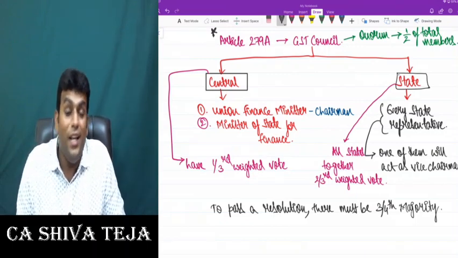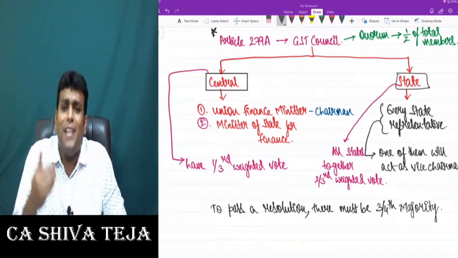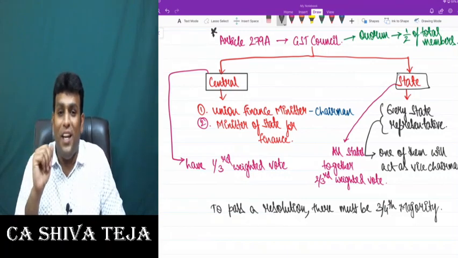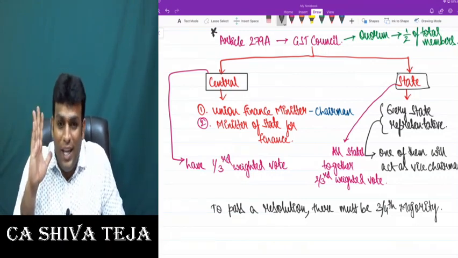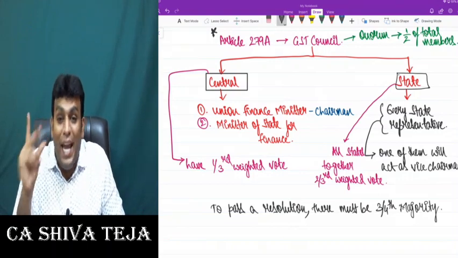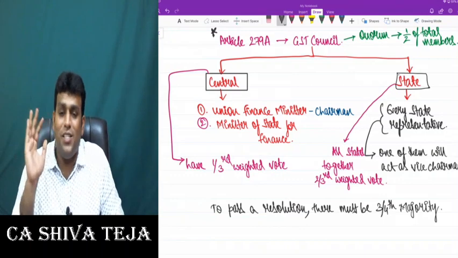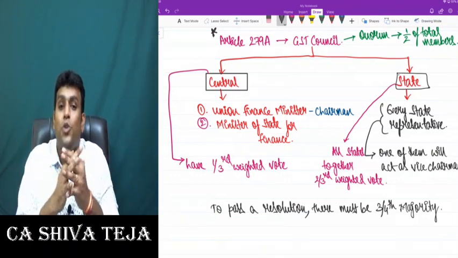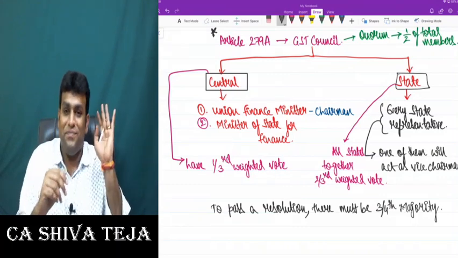If states say yes, 66.67% is done. But to pass a resolution, we want 75% majority. So strictly speaking, center alone cannot take any decision. State alone cannot take any decision. If any resolution has to be passed or any decision has to be taken, center and state together should join hands. Only then will the resolution be passed.